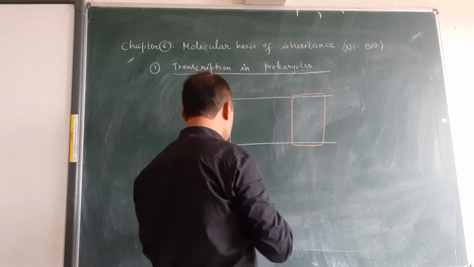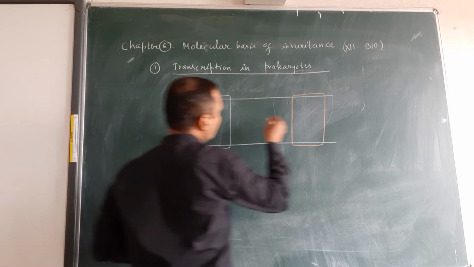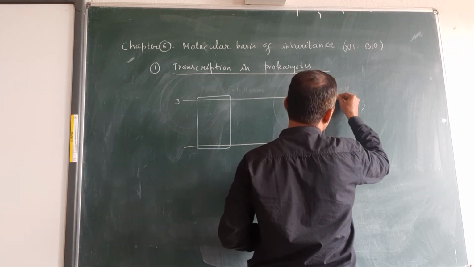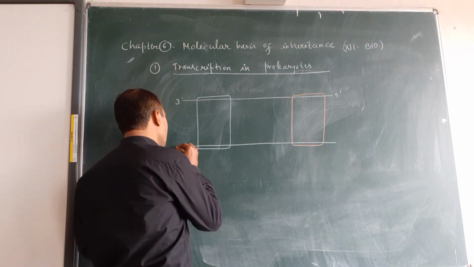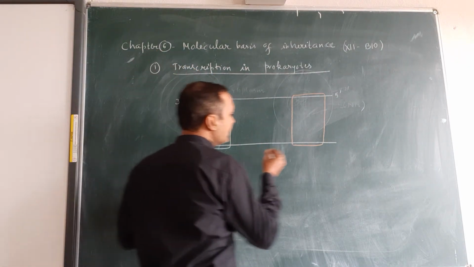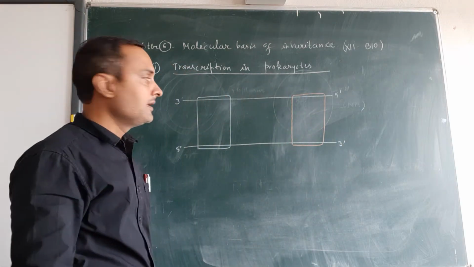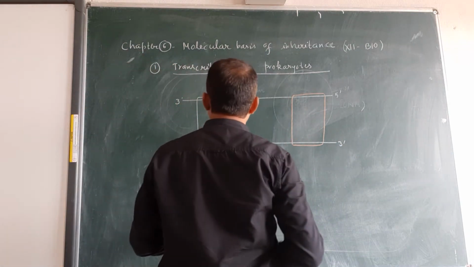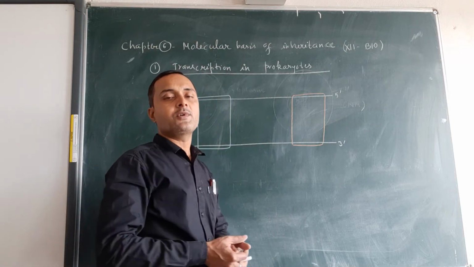The first strand has polarity 3 to 5, the same diagram as given in your NCERT book, and here the polarity will be 5 to 3. This is the anti-parallel nature of double-stranded DNA. Now the definition of transcription: the process of synthesis of RNA from DNA.